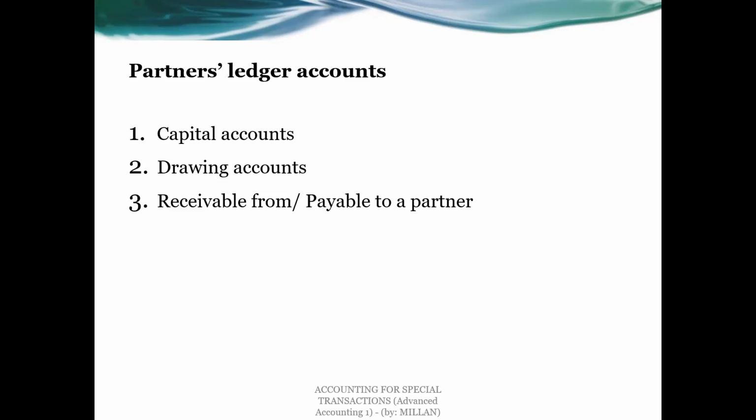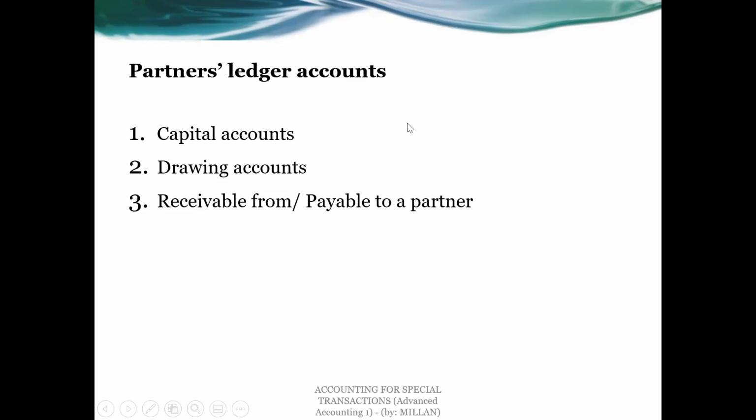For example, if it is receivable from, it means the debtor here is the partner, the creditor is the partnership. So on the side of the partnership, that's our viewpoint, we will recognize this as an asset. This is somewhat like the partner makes advances. So we will record this as receivable from partner A, partner B.